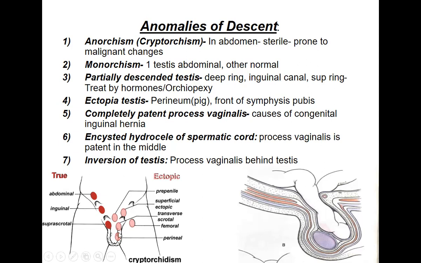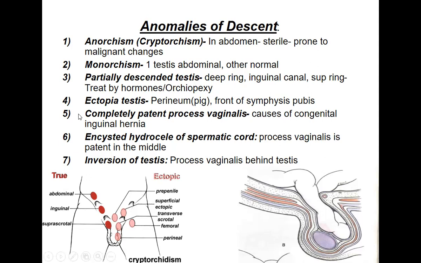It is in the perineum, not in the scrotum. It is in the perineum. Femoral, transscrotal, as well as the superficial ectopia, as well as the perineal. Okay, in front of the penis. So these are the ectopia testis. Ectopia means away from its normal descent, somewhere else.